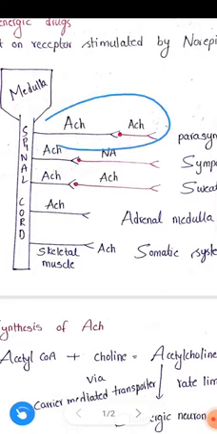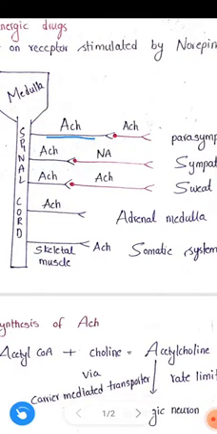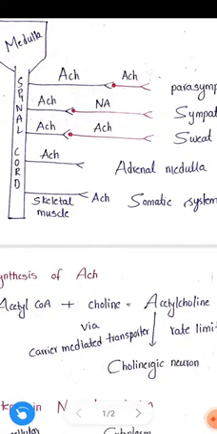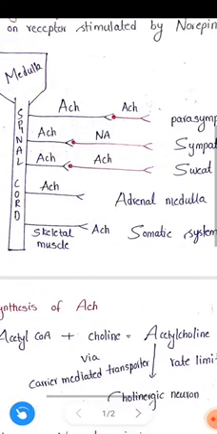Coming to the peripheral nerves, this is the presynaptic neuron and this is the postsynaptic neuron. Same here also, presynaptic and postsynaptic neuron. Here also presynaptic and postsynaptic neuron, but only one neuron is present. That we talk about later.